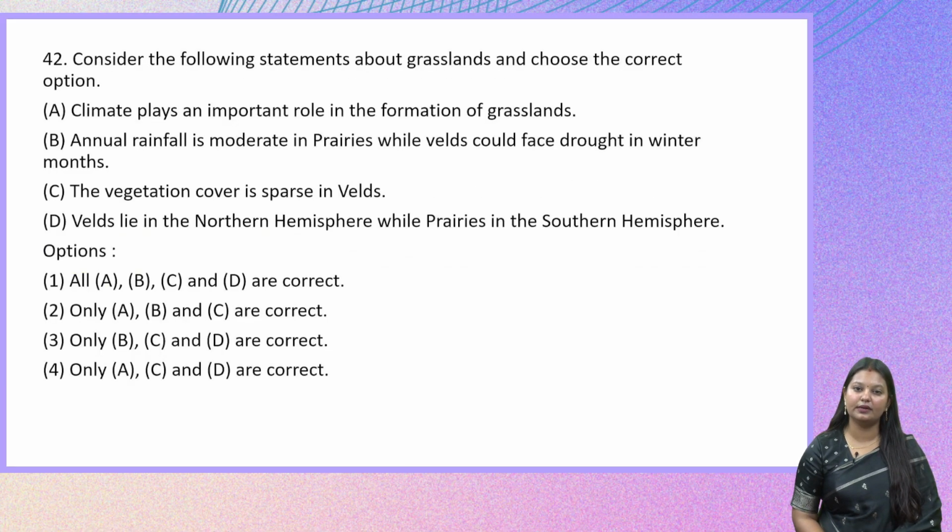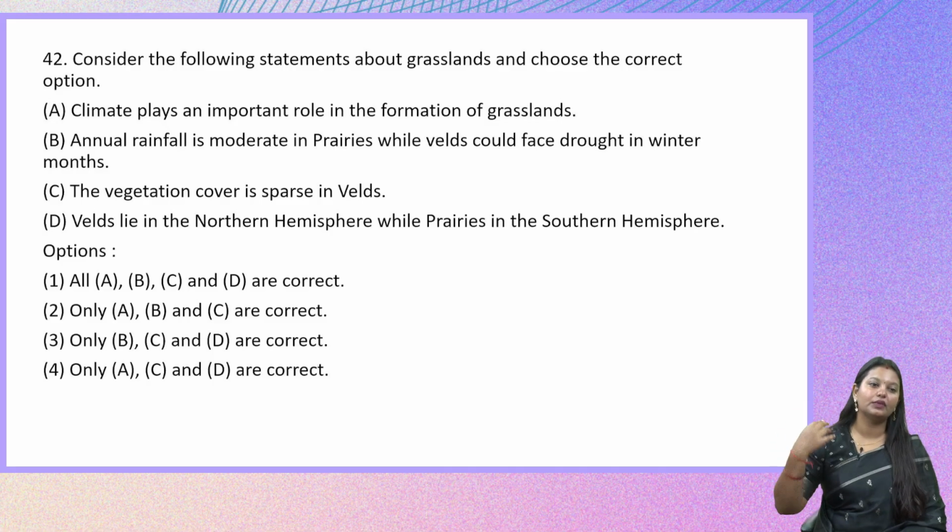Consider the following statements about grasslands and choose the correct option. Grasslands is a concept in our geography, and if we analyze the question papers, a lot of questions have come from this part. Let us look at the statements here. A: Climate plays an important role in the formation of grasslands.